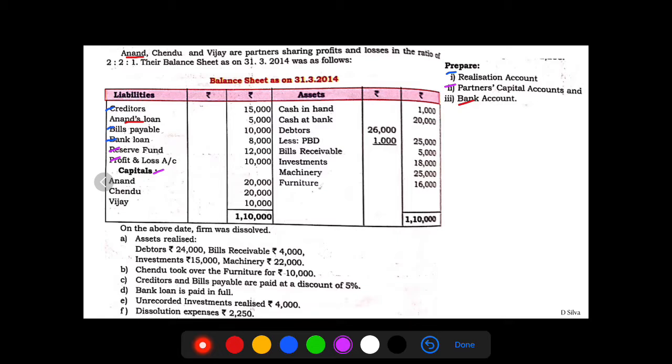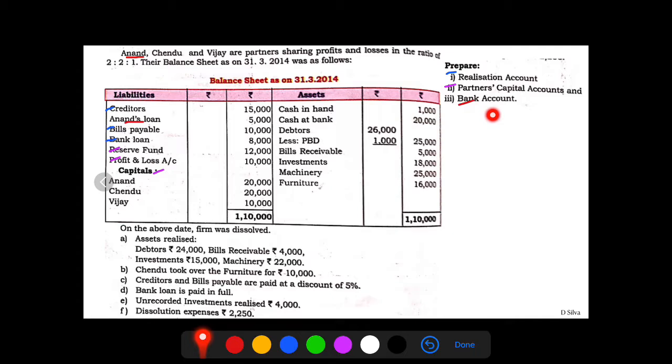On the asset side, we have cash in hand and cash at bank. Now, it is always better to prepare bank account because bank holds the record of all the transactions. And further, even the question says to prepare bank account. So, we will bring down the balance of 20,000 in bank account and show in the bank account rupees 1,000. So, while doing the solution, I will be explaining and showing you how this 1,000 will reflect in bank account.